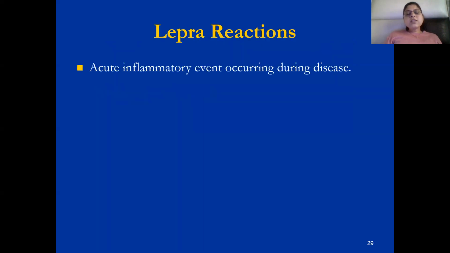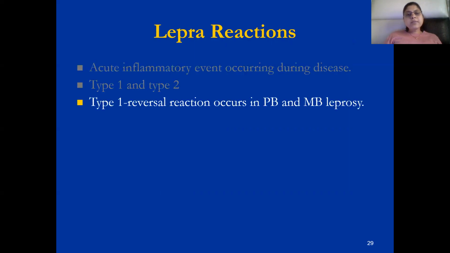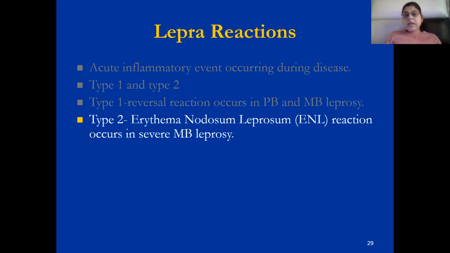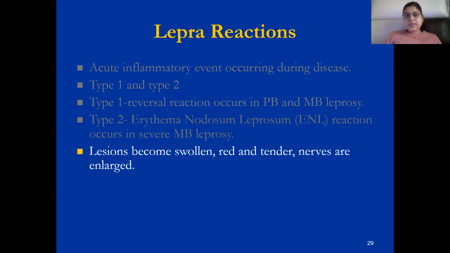Lepra reactions are acute inflammatory events occurring during the disease. These are of 2 types. Type 1 is the reversal reaction, which occurs in paucibacillary leprosy and multibacillary leprosy, and is the delayed type of hypersensitivity reaction, that is type 4 hypersensitivity reaction. And type 2 is the erythema nodosum leprosum reaction, which occurs in severe multibacillary leprosy, and it is the humoral, type 3 type of hypersensitivity reaction.